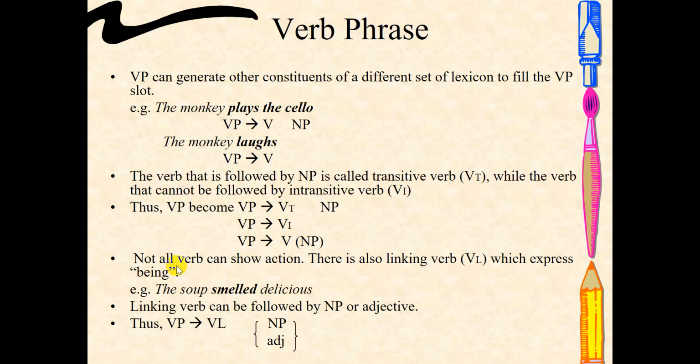However, not all verbs show action. Sometimes you have a linking verb, which expresses being. Like this one: This soup smelled delicious. So here, a linking verb can be followed by a noun phrase or an adjective. Smelled delicious. In this case, it is followed by an adjective.